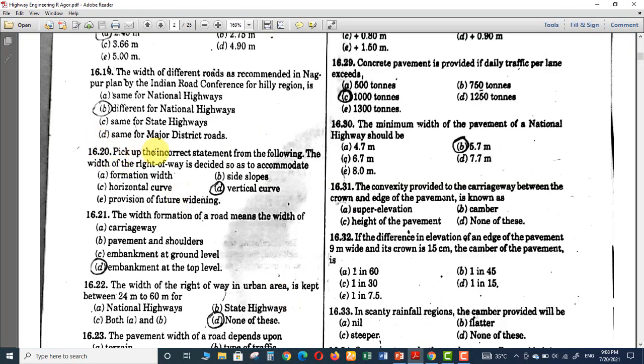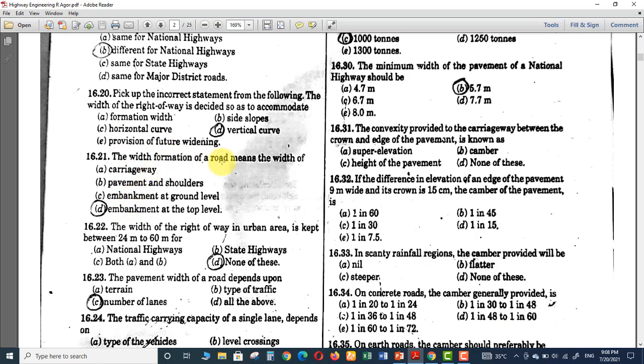Here it is asking the width of the right of way is decided so as to accommodate obviously formation width, horizontal curves, side slopes, provision of future widening. All these are correct, but vertical curve is not included in deciding the right of way. So the wrong answer is vertical curve. All remaining four options are correct.